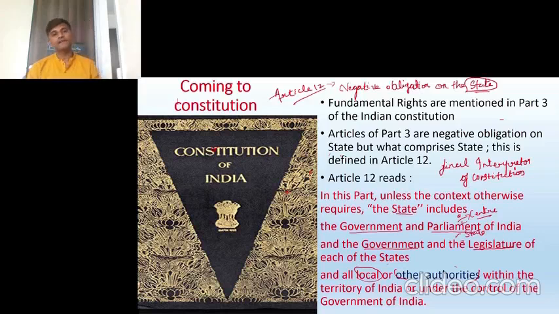That means what? If it is government, it is parliament, government and legislature and local authorities, they are all bodies which are sovereign bodies which make laws. Is it not? Local authorities also make laws. They take care of the people there. So if other authorities also do the same thing, then they can be called state. They should be of the same color.